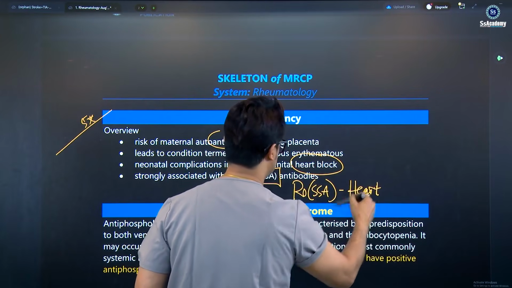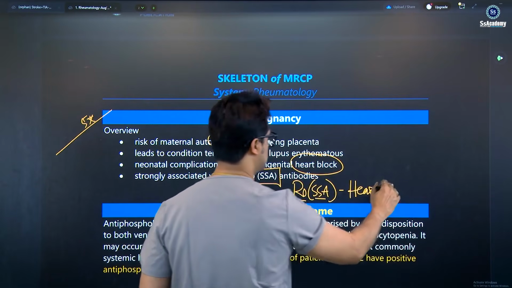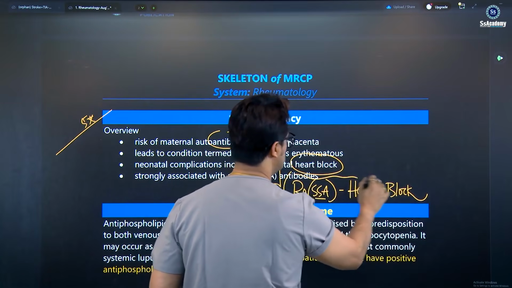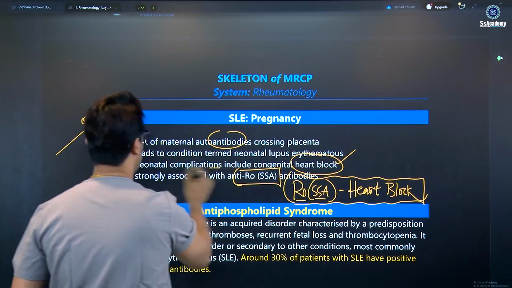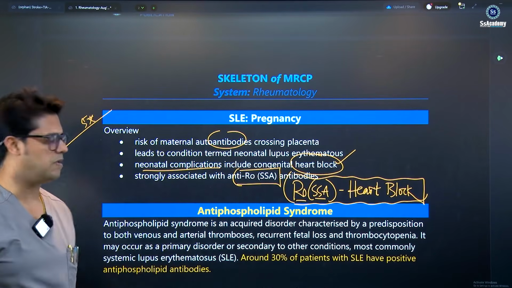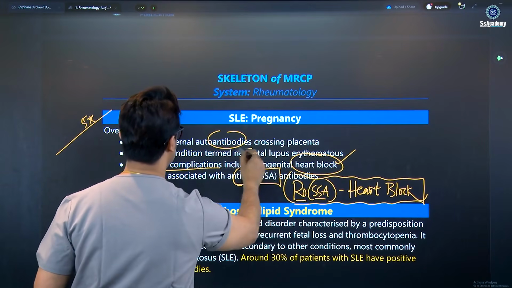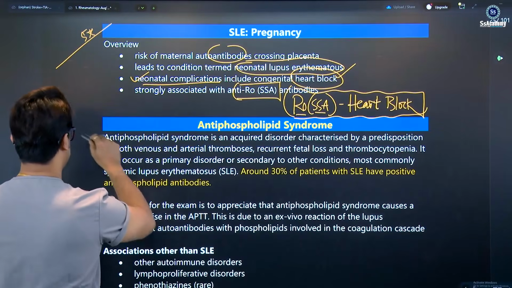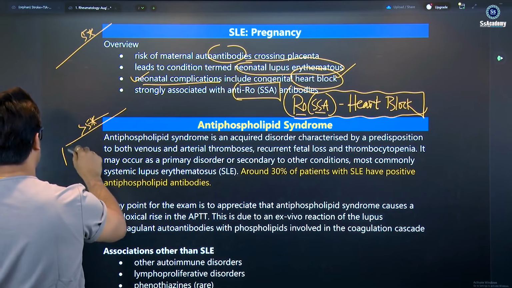Anti-Ro antibody, anti-SSA, has got the heart block. It means if a lady is anti-Ro antibody positive, she has a chance to deliver a baby with congenital heart block. This is called neonatal lupus. Yes, this is called neonatal lupus.